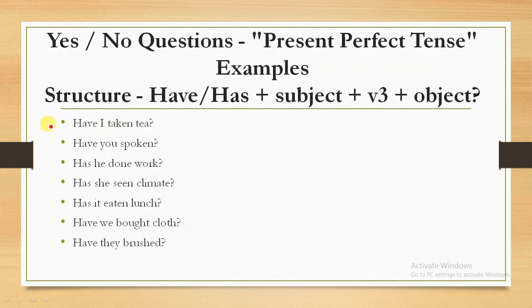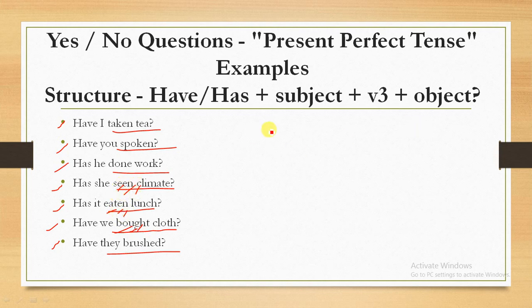So here are the examples. Have I eaten tea? Have I taken tea? Have you spoken? Has he done work? Has she seen climate? Has it eaten lunch? Have we bought cloth? Have they brushed? Buy, bought; eat, ate, eaten; see, saw, seen. So just remember this structure in your mind: have or has plus subject plus verb third form plus object. For he, she, it we use has, and for first and second person and plural we use have.